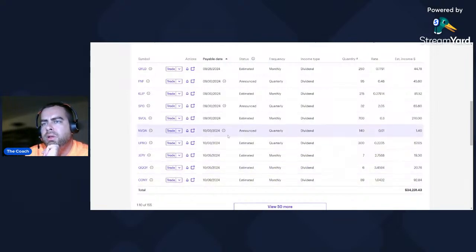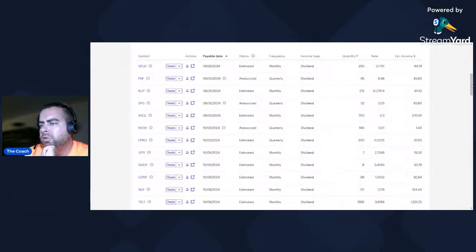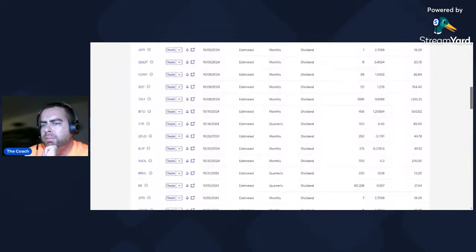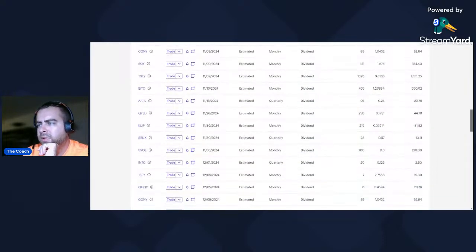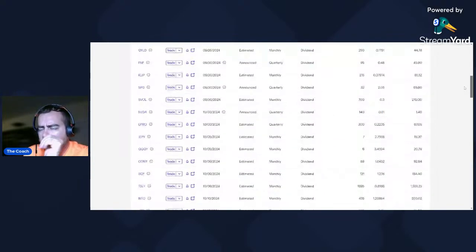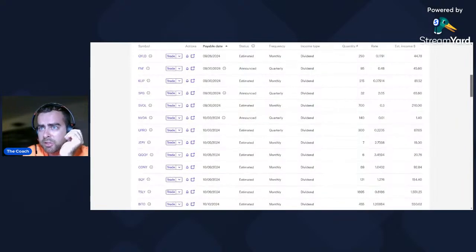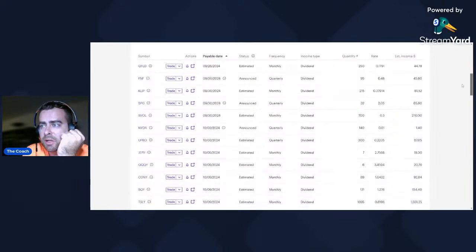So we've got CONY. Let's see if they've actually made the change here. CONY, SQY, Tesla for October 9th. No, they haven't made the change yet. Because for frequency, we've got some that are quarterly, some that are monthly. None of them say weekly yet. Then again, this account does not have any YMax or YMag. So I'm getting choked up that I don't see my dividends higher, even though I can't be too upset.